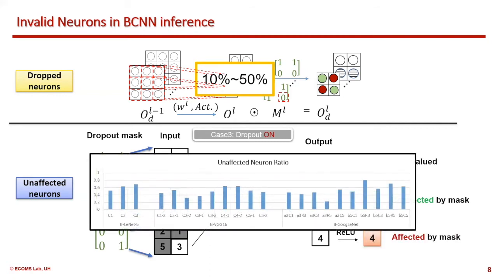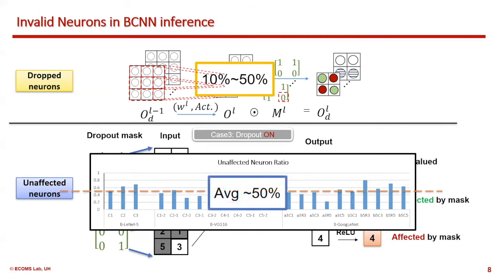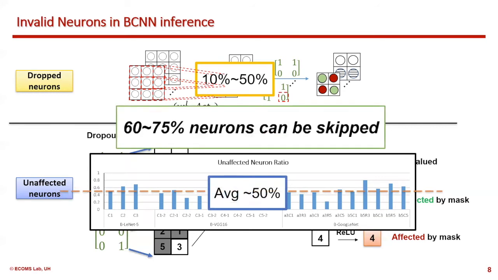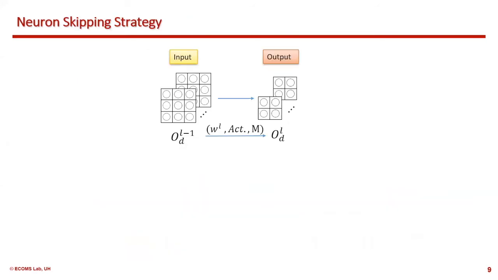We observe a large amount of unaffected neurons in feature maps, averagely about 50%. Obviously, the computations for both types of invalid neurons are unnecessary. Overall, we estimate that 60 to 75% of neurons can be skipped. Then, we propose the skip-based execution flow.